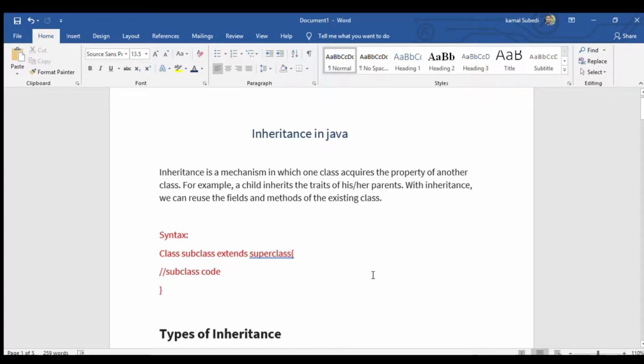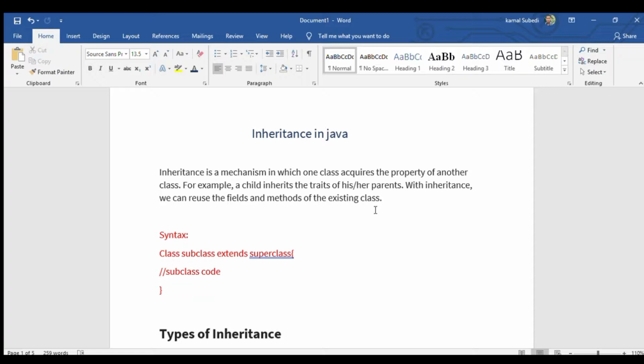Now we are going to talk about inheritance in Java. Inheritance is the mechanism in which one class acquires the properties of another class. That is, a child class acquires the properties and behavior of the parent class or superclass. For example, a child inherits the traits of his or her parents. With inheritance, we can reuse the fields and methods of the existing class, so we don't need to rewrite the code again and again.